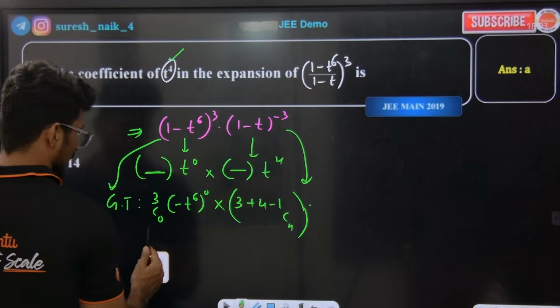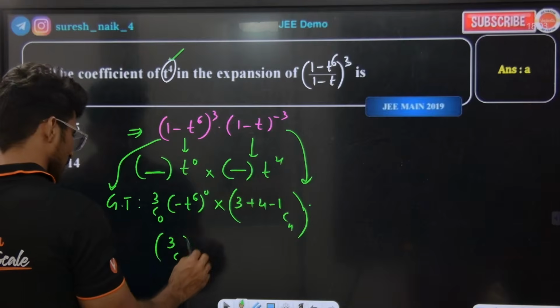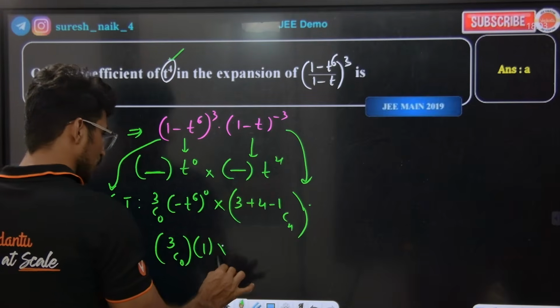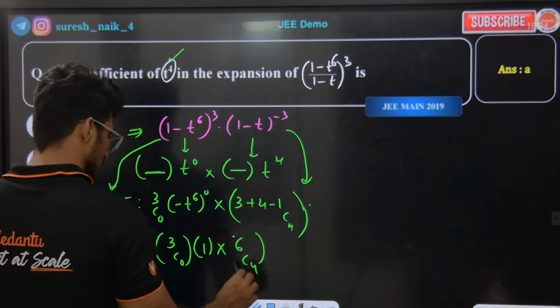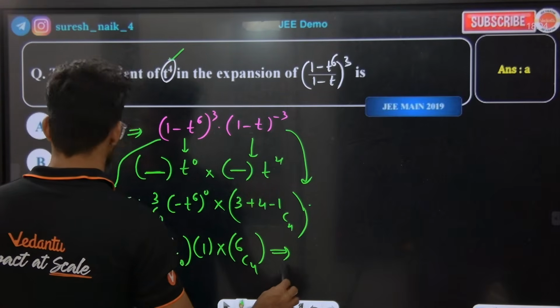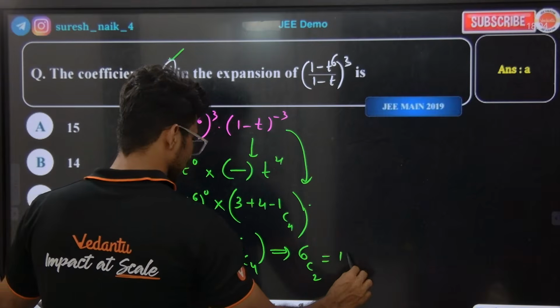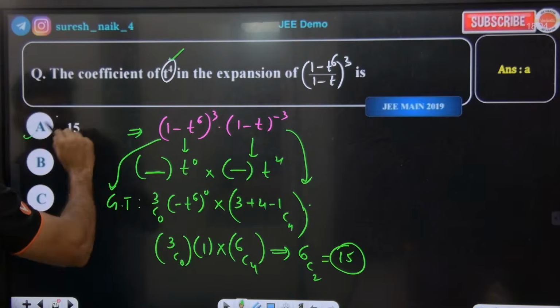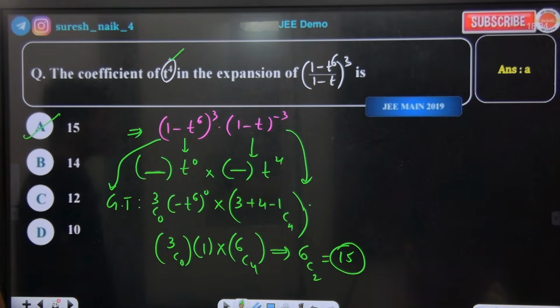So definitely this is going to be 3C0, which is 1, into 6C4. 6C4 means 6C2, which is 15. A is the right answer, which matches. Correct. Very good.